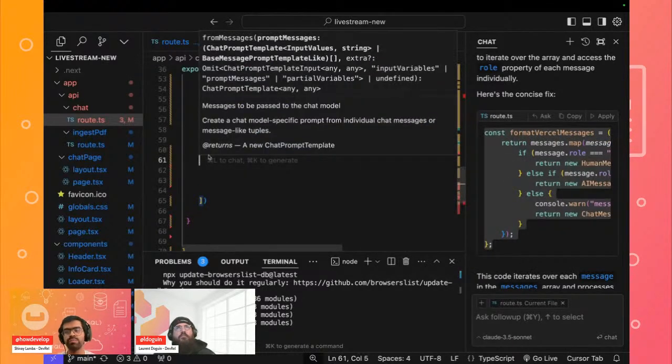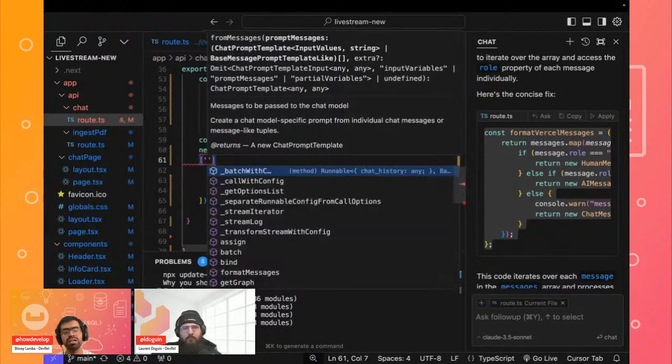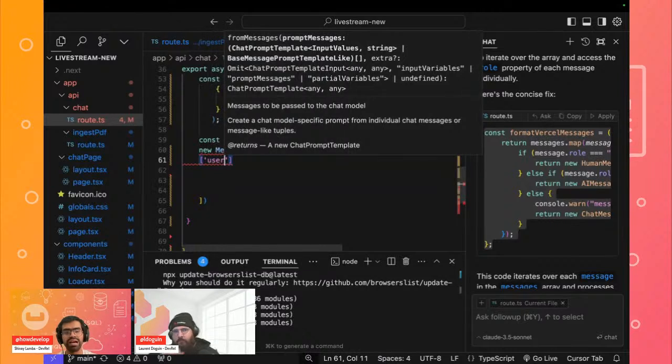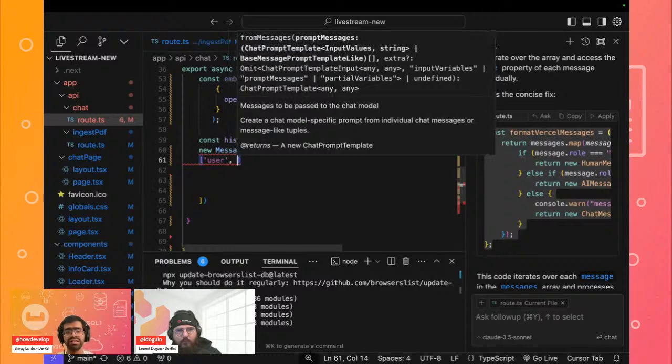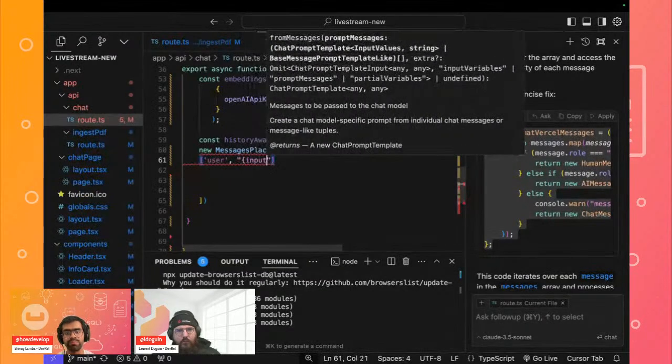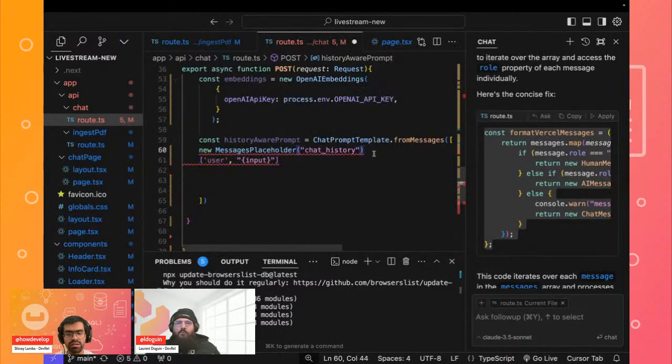Now, the next thing would be that we want to define the chat role of the user and that of the AI. So we'll have the chat role of the user. What we are passing is what is expected from the user. Of course, we expect the user to provide us the input, which is the input query that the user will be sending. Then, I think I was missing a comma here.